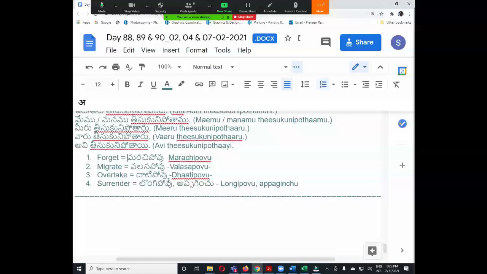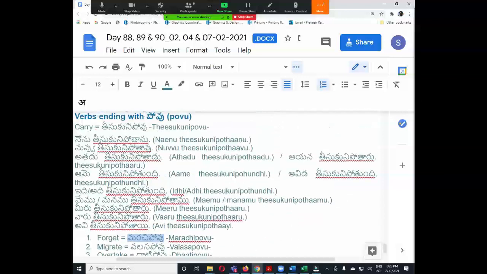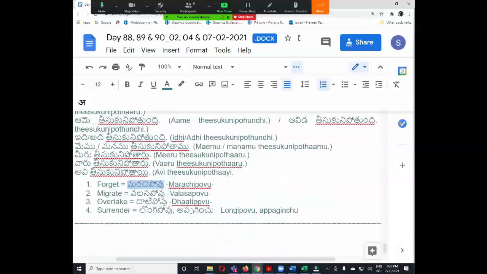And just for practice, can somebody try to conjugate any one of the verbs? For example, forget, marachipovu. Quickly, can you try to conjugate? మర్చిపోతాను, మర్చిపోతుంది, మర్చిపోతారు, మర్చిపోతాయి. Yeah, so you understand the structure. Yes. Let us go to the next one.